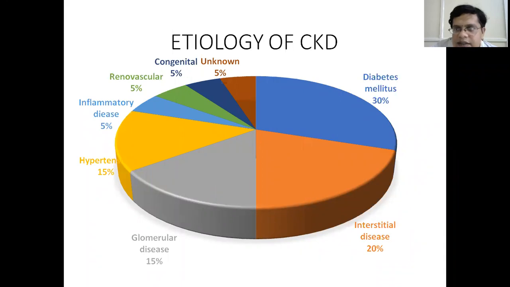Renovascular disease causes 5% of CKD. Congenital diseases like Alport's and adult polycystic kidney disease constitute about 5% of CKD. And there are some kidney diseases where the etiology is not known. They constitute about 5%. In our locality, we have the Uddanam kidney disease, which was categorized as kidney disease of unknown origin. So this comes under the last 5% of the etiological factors.